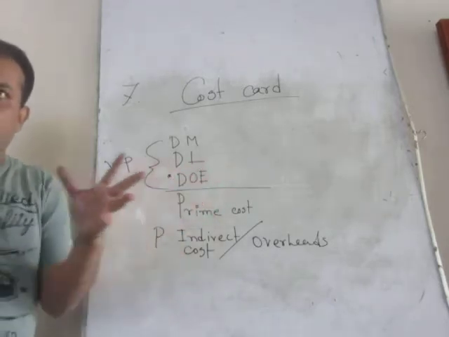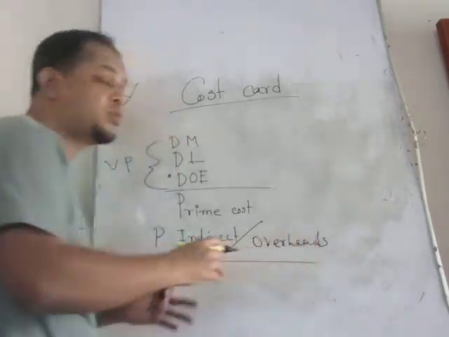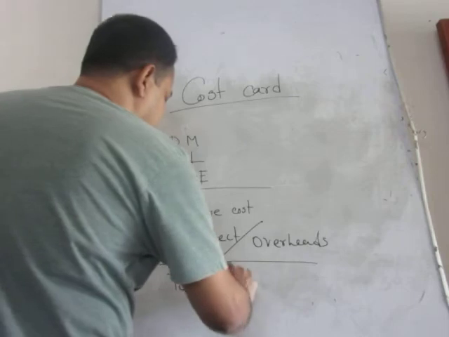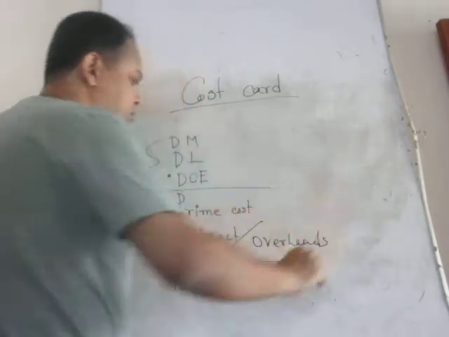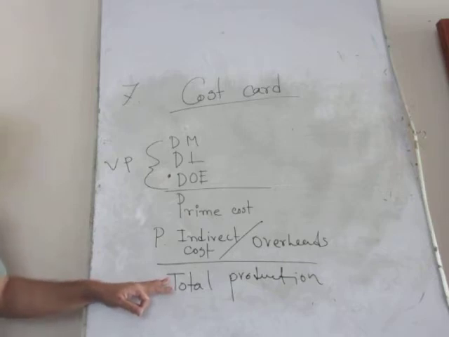When you add up all kinds of direct and indirect costs, this will give you the total production cost. So up to this level, this is called functional basis of cost or production related cost.